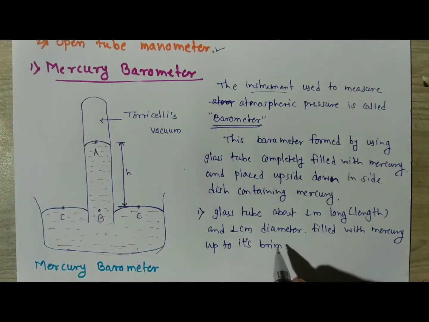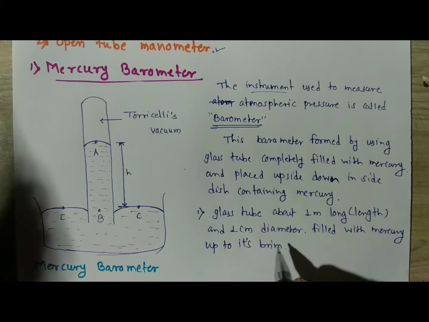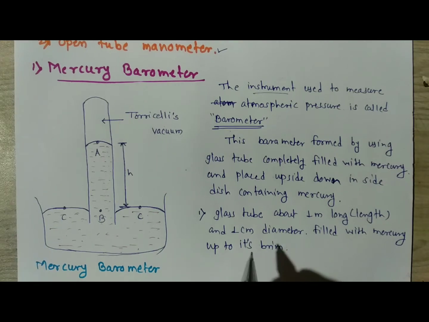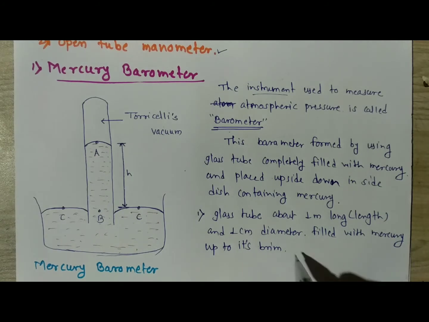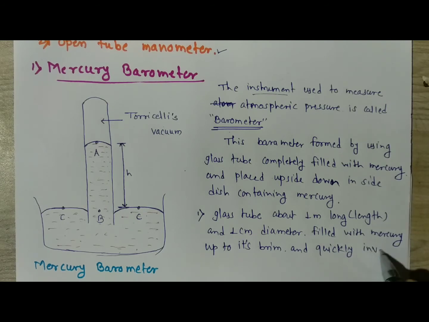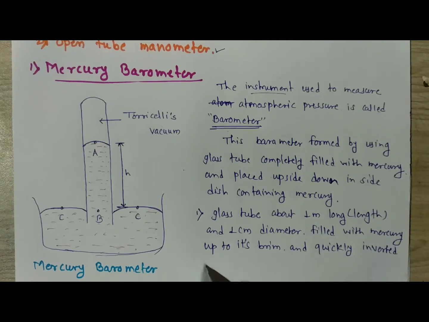A brim is nothing but the opening of the tube; up to that opening we fill the mercury inside the glass tube, and quickly invert it into a dish containing mercury.